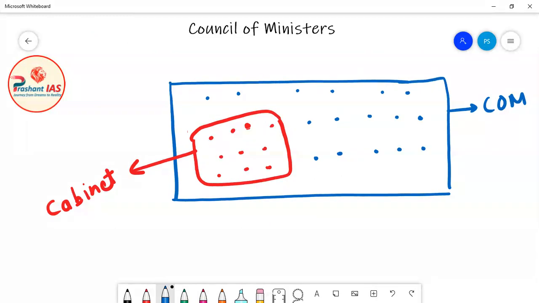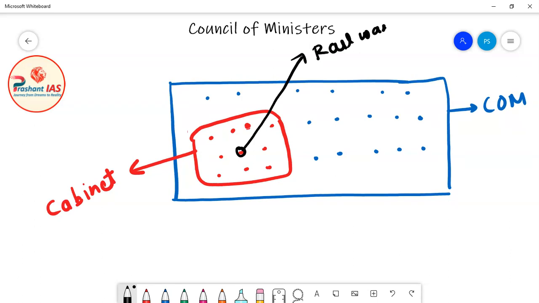Now friends, I will give you one more reason for the collective responsibility of the Council of Ministers toward Lok Sabha. Please see the screen. Let's suppose that this person in the black circle is the Railway Minister of India.